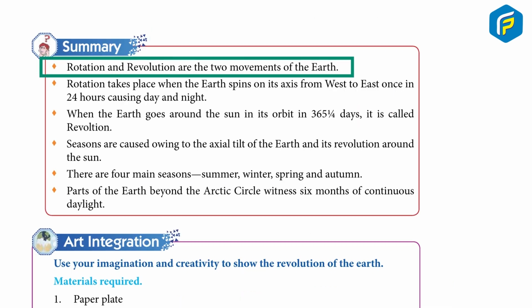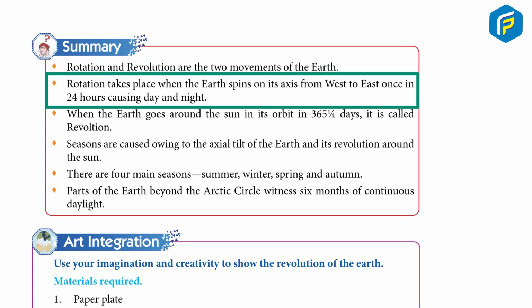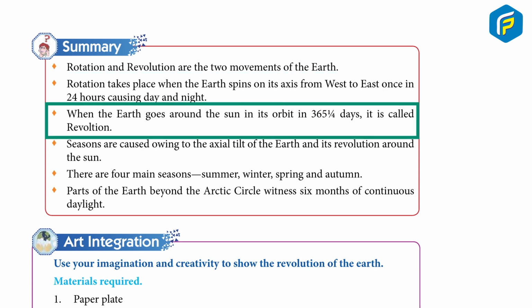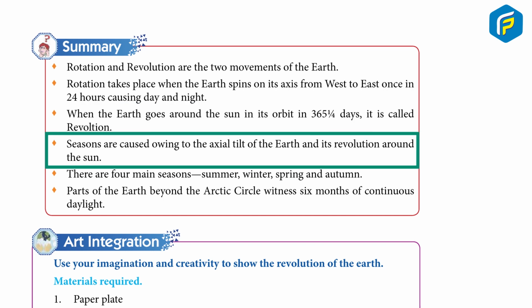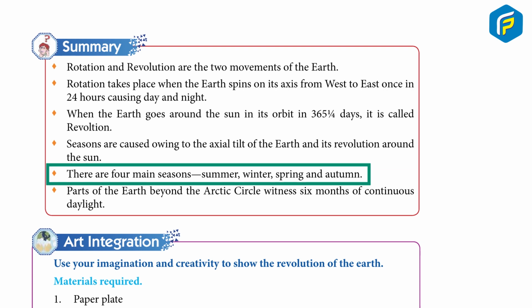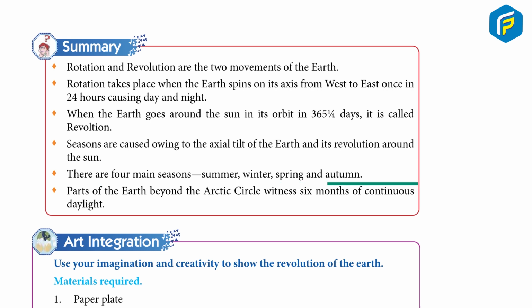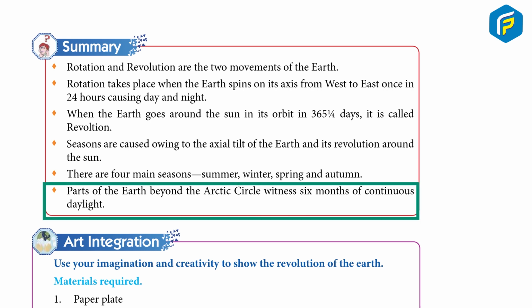Summary: rotation and revolution are the two movements of the Earth. Rotation takes place when the Earth spins on its axis from west to east once in 24 hours, causing day and night. When the Earth goes around the Sun in its orbit in 365.14 days, it is called revolution. Seasons are caused owing to the axial tilt of the Earth and its revolution around the Sun. There are 4 main seasons: summer, winter, spring, and autumn. Parts of the Earth beyond the Arctic Circle witness 6 months of continuous daylight.